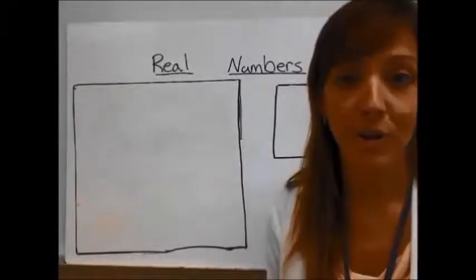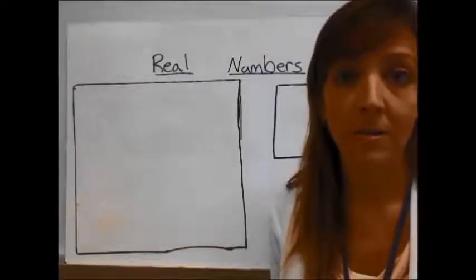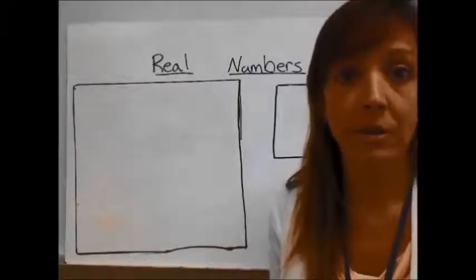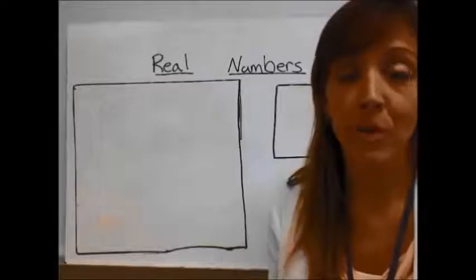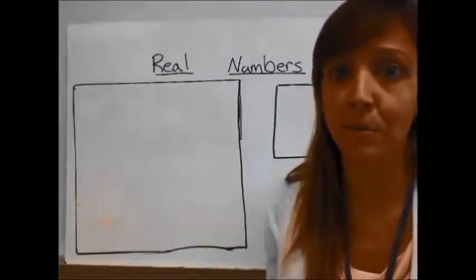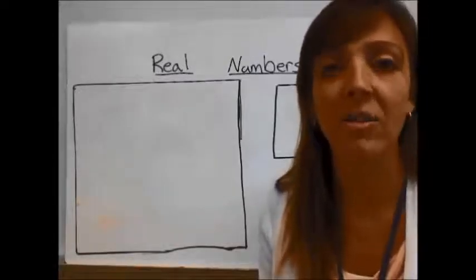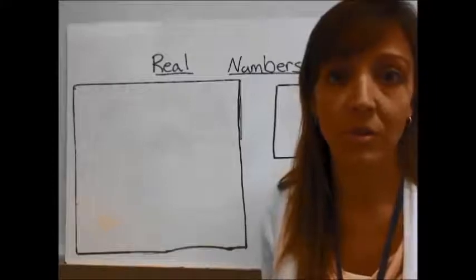Today we're going to learn about real numbers. Real numbers are all numbers on a number line: positive, negative, fractions, decimals, repeating decimals, ending decimals, and decimals that go on forever and have no pattern at all are all real numbers.